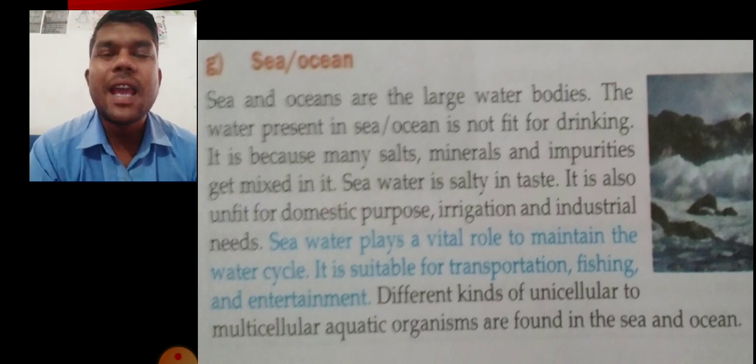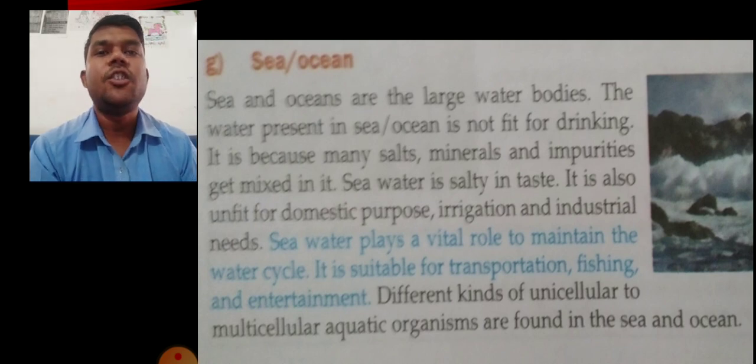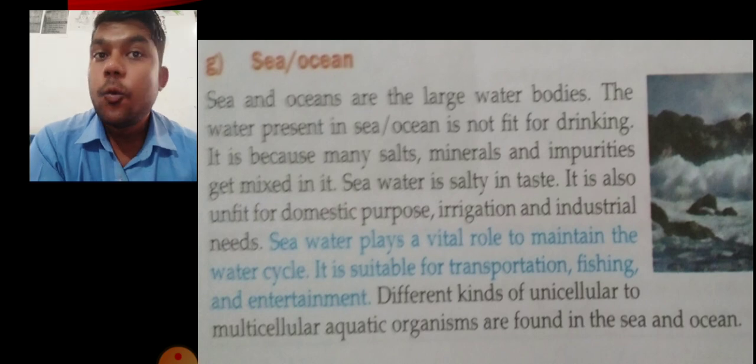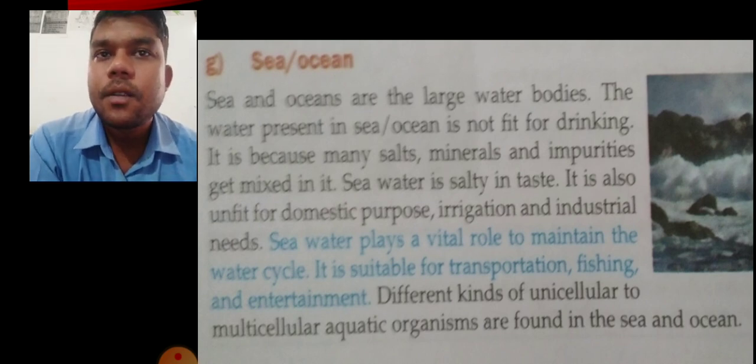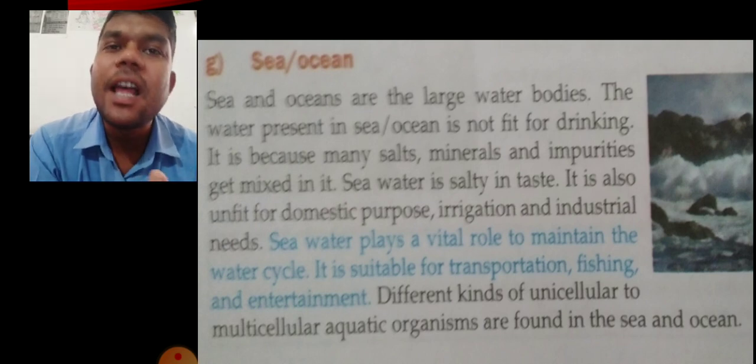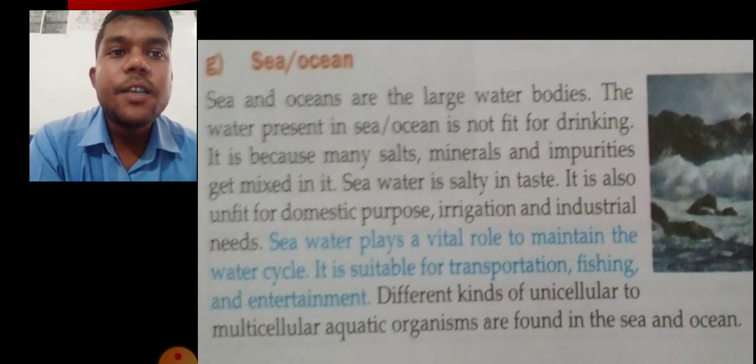For irrigation also, we cannot give these kinds of water to the plants. Why? Because it contains more amount of mineral salt. And also for the industrial use, sea water is not used. The only use proposed, okay, sea water is used to prepare the salt, and it also helps in transportation. Sea water plays a vital role to maintain the water cycle.